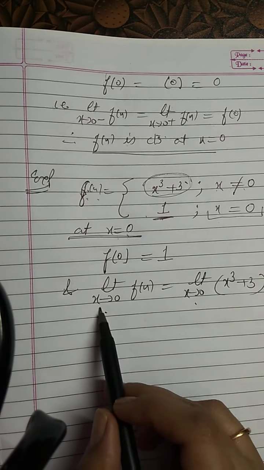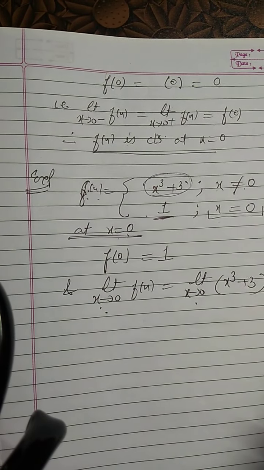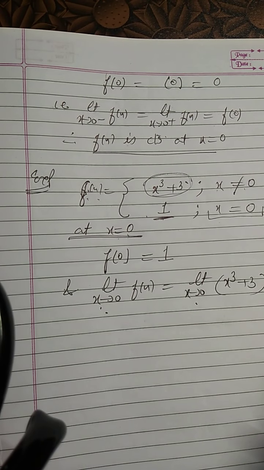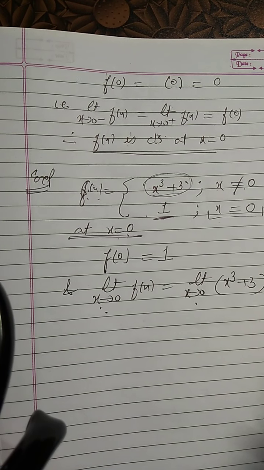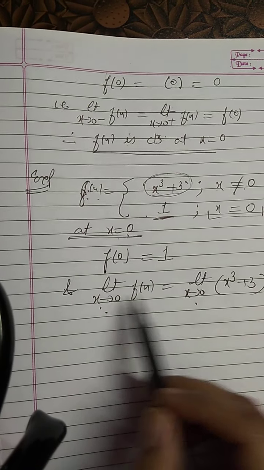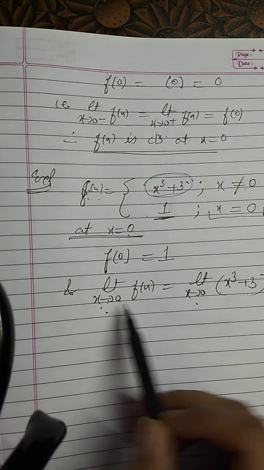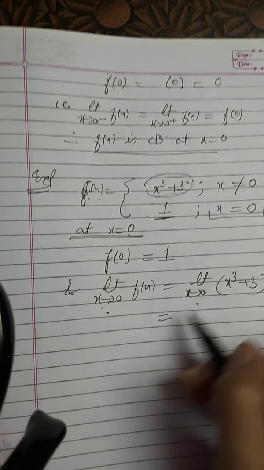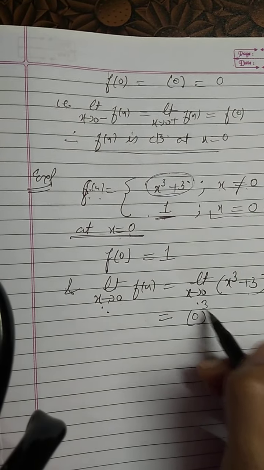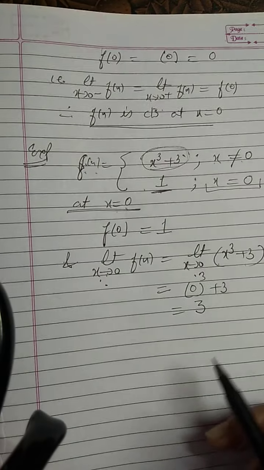Now here, we can calculate left hand limit and right hand limit both. But what is the case here? Since we are checking the continuity at x equals 0 only, I will directly find the limit. There is no need to do LHL and RHL because at 0 only you are checking. And what we will be getting here, 0 cube plus 3, that is 3, right?